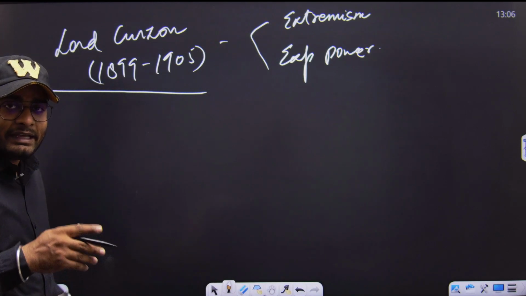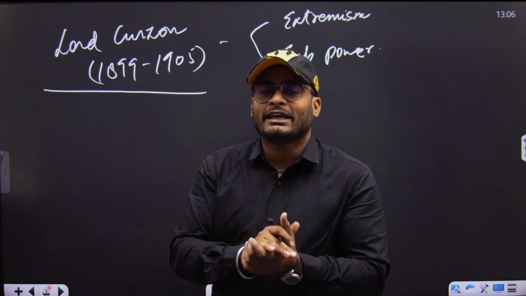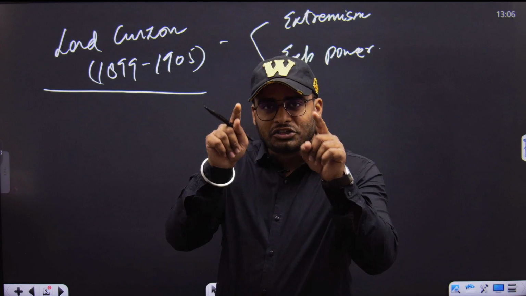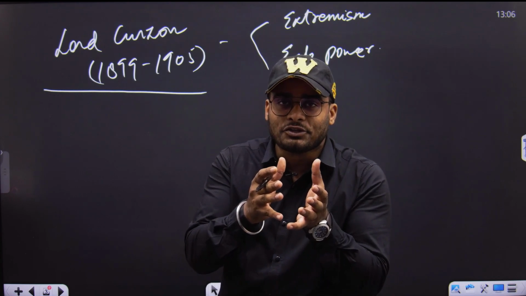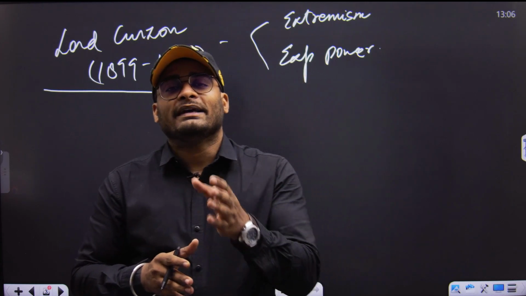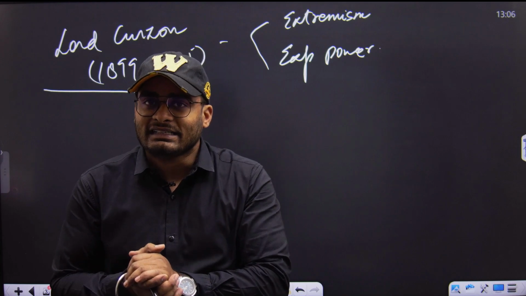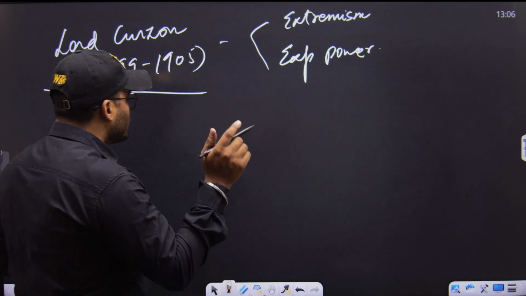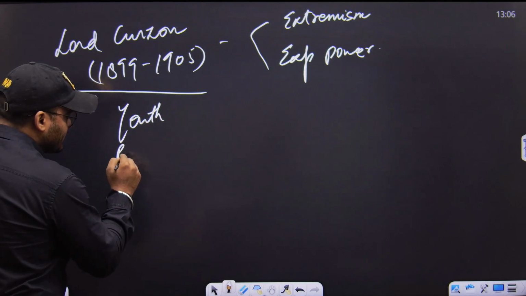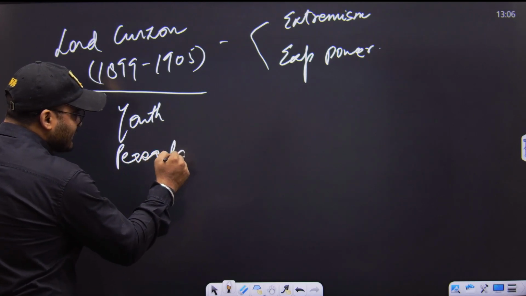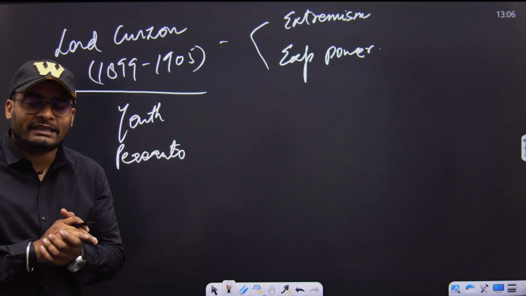What Curzon did: he first researched and came to the conclusion that a national movement is converted into a mass movement by the participation of peasants, youth, and the working class. So he targeted youth and peasants first. By excluding the peasants and the youth, he thinned down the national movement.